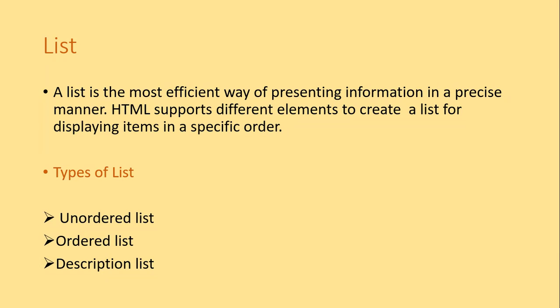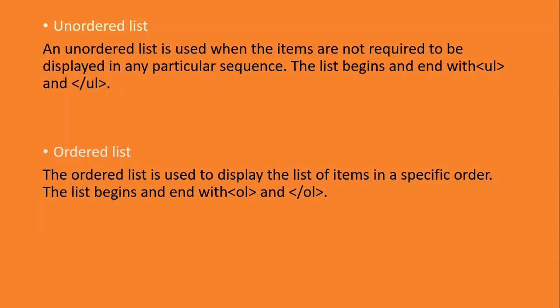Now we will learn about lists. A list is the most efficient way of presenting information in a precise manner. HTML supports different elements to create a list for displaying items in a specific manner. When we talk about lists: ordered, unordered, and description lists. The unordered list is used to add items when we don't require a particular sequence. UL stands for unordered list, so it begins and ends with UL and /UL.